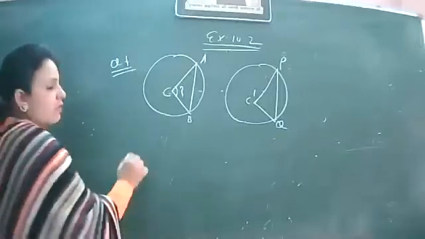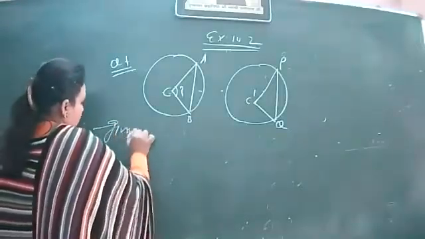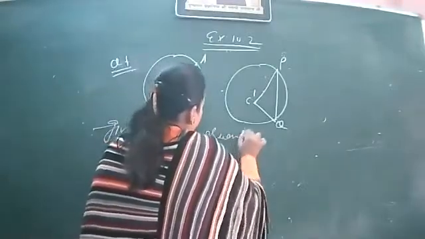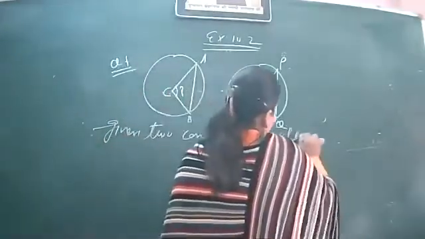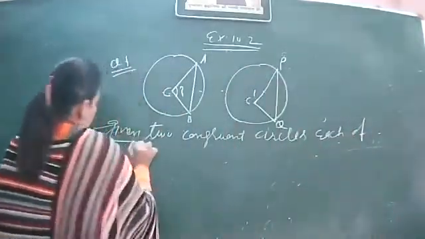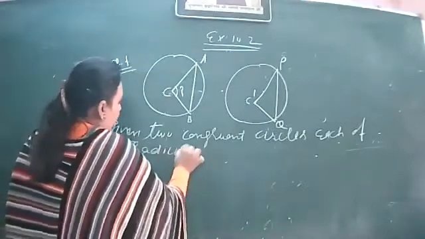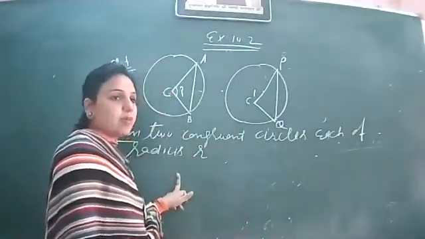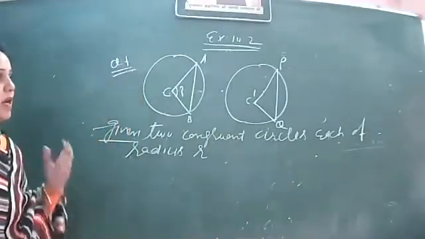So how we will write given? Given two congruent circles, each of radius R. Why I have written each of radius R? Because as they are congruent, the radius will be the same.